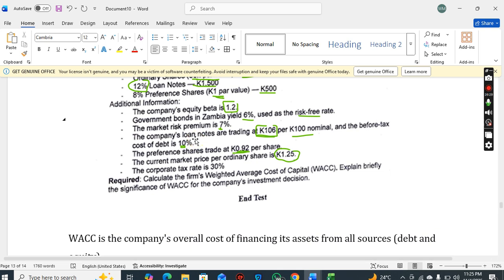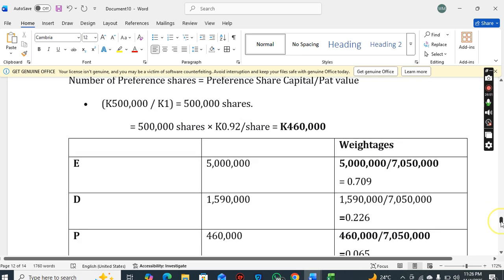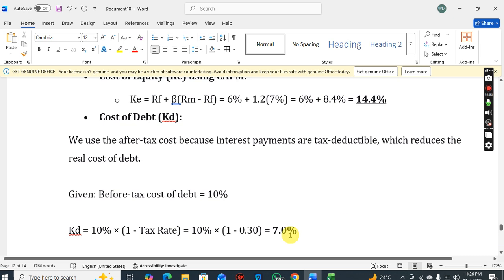Here you didn't have to use the internal rate of return or the other formula. When you're given a before tax cost of debt, you just get the after tax cost of debt. It's the cost of debt multiplied by